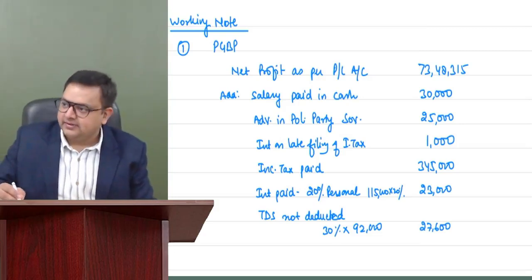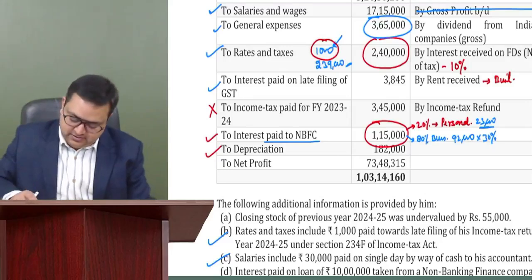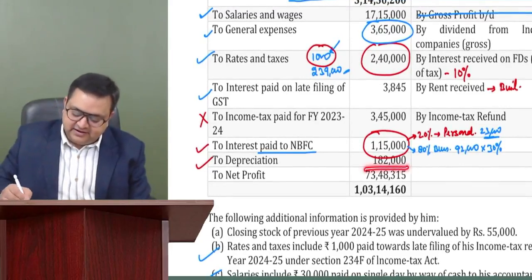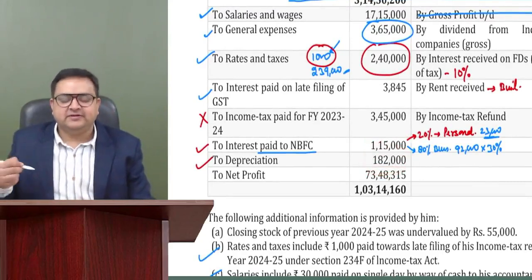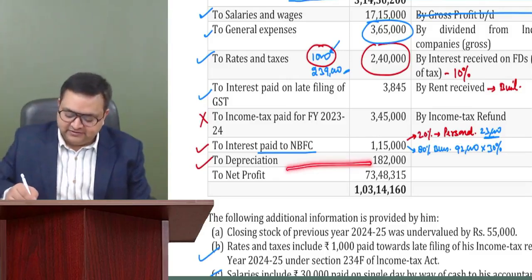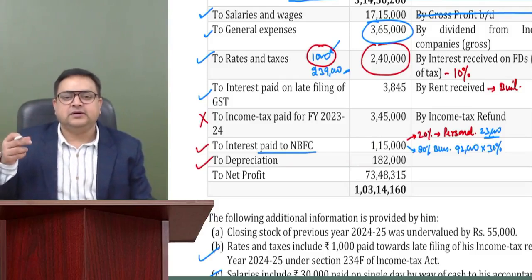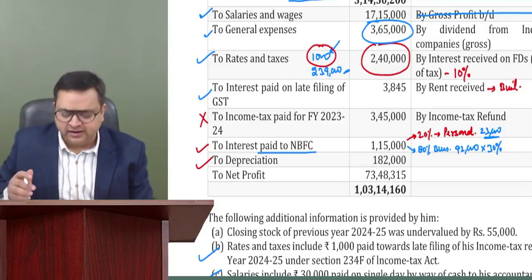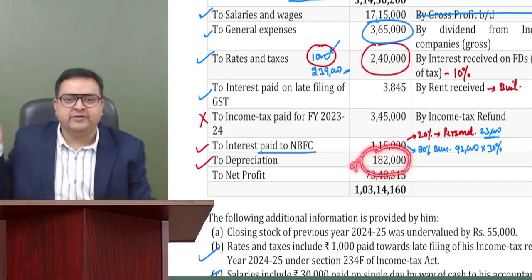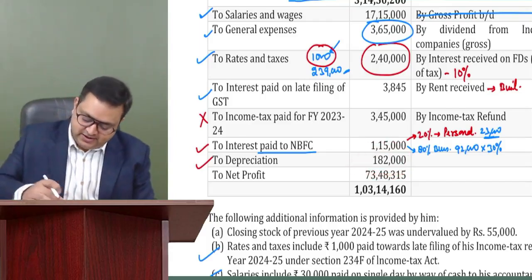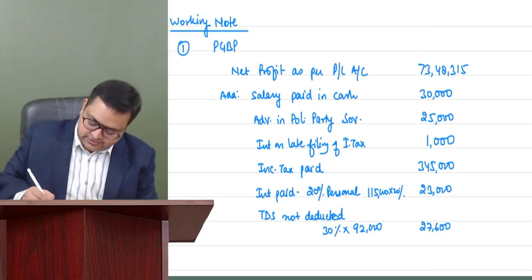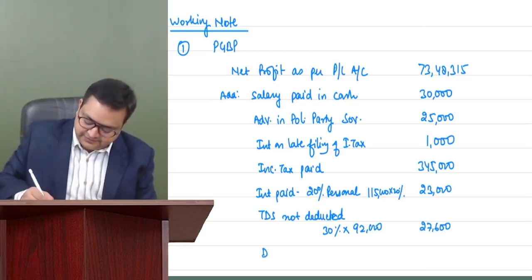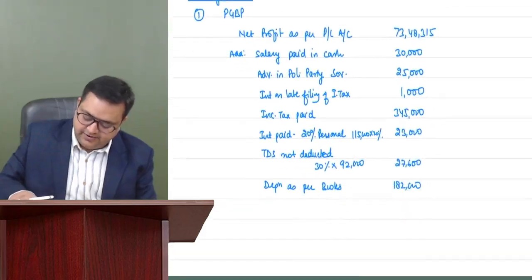Now, depreciation. We understand that this depreciation of 1,82,000 is as per books. We have depreciation as per income tax also. So we will disallow this depreciation 182. You can also take the net amount, but I'm simply disallowing this and I'll be allowing that depreciation later. So 182, depreciation as per books, we have disallowed.